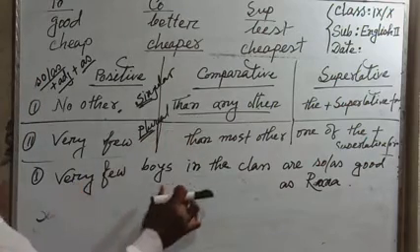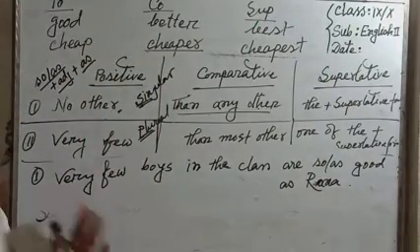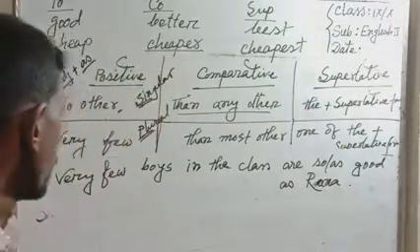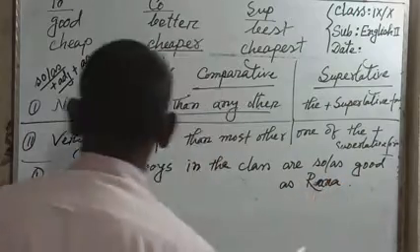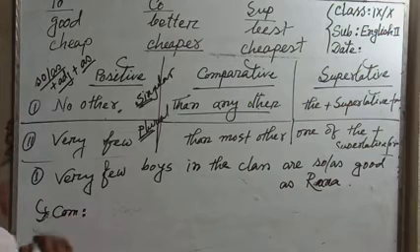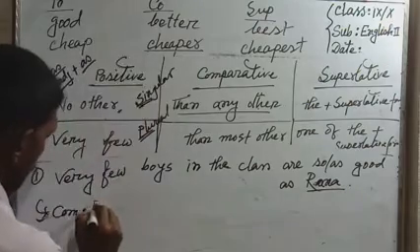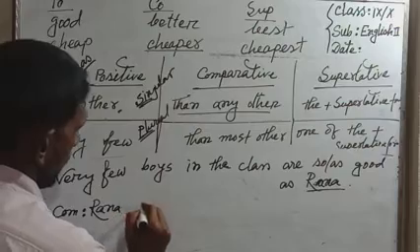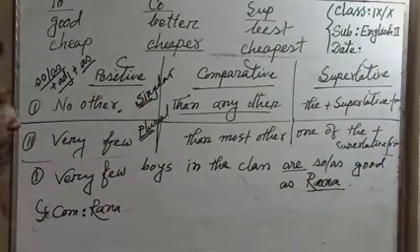As it is plural, so verb is plural. If the subject is plural, at that time we take the verb plural. Very few boys in the class are so good as Rana. If you turn into comparative at first, comparative, same way, Rana. After that verb, but here is some question.